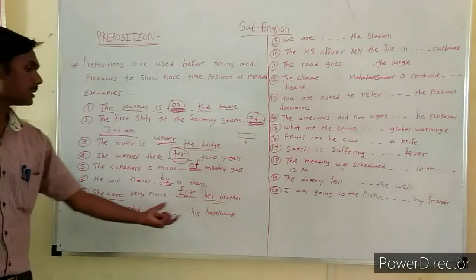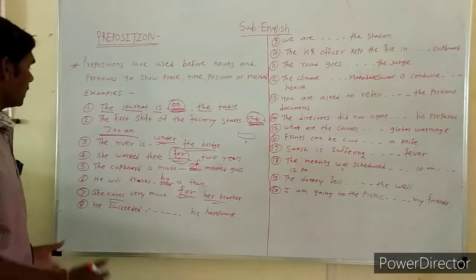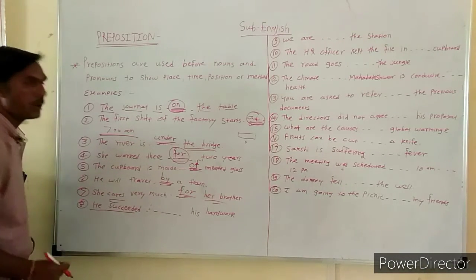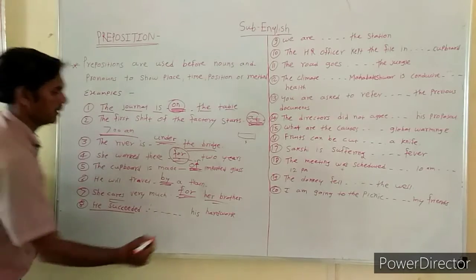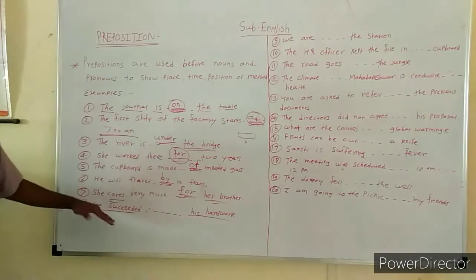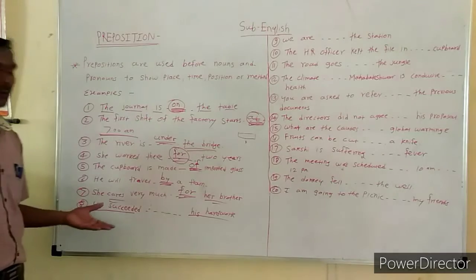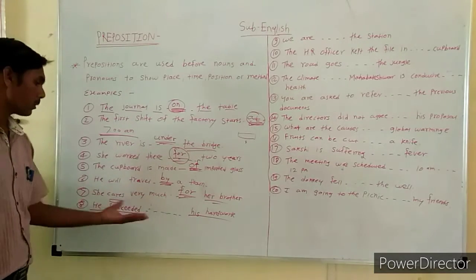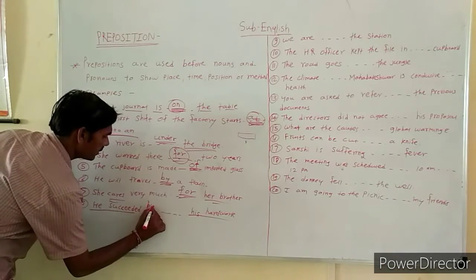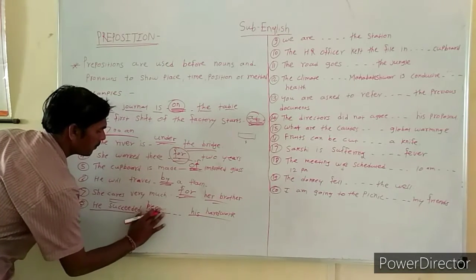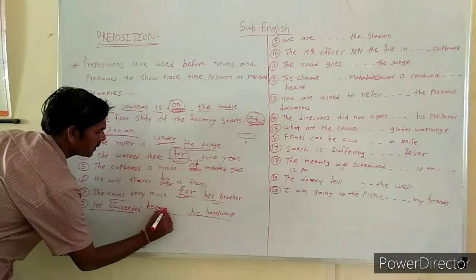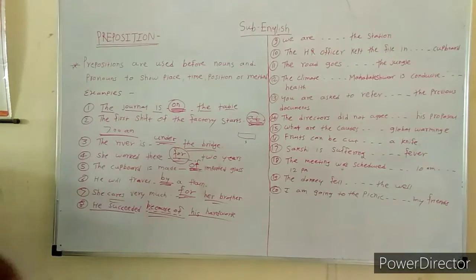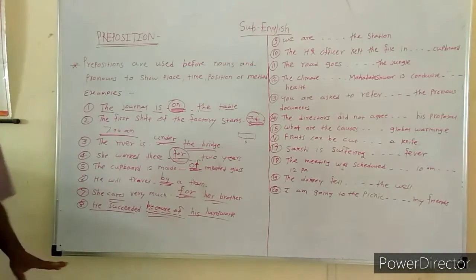He succeeded dash his hard work. Here some reason and some action are given. Hard work is the action and the reason is because of hard work he succeeded. So because of is a correct preposition. He succeeded because of his hard work.